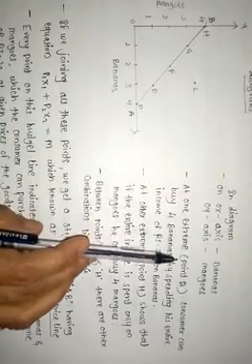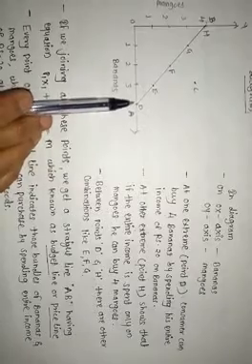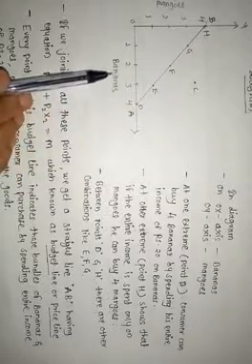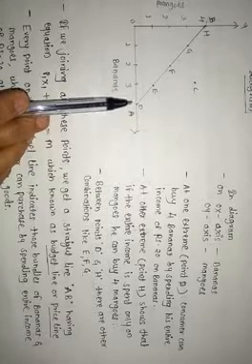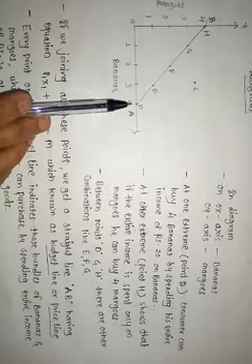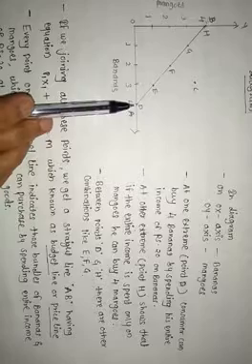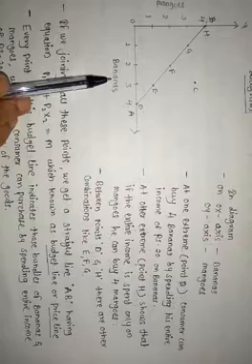At one extreme, point D, the consumer can buy 4 units of bananas by spending his entire income of rupees 20 only on bananas.